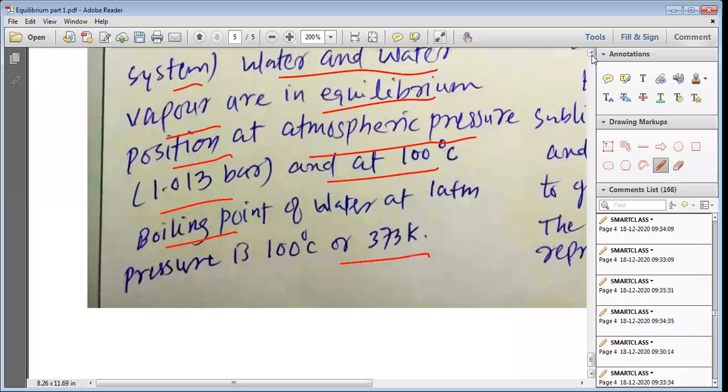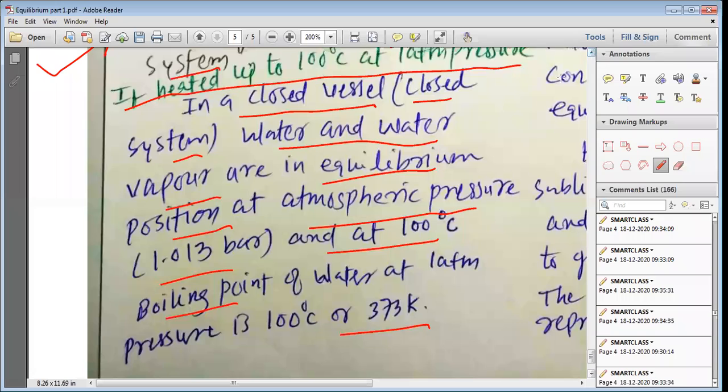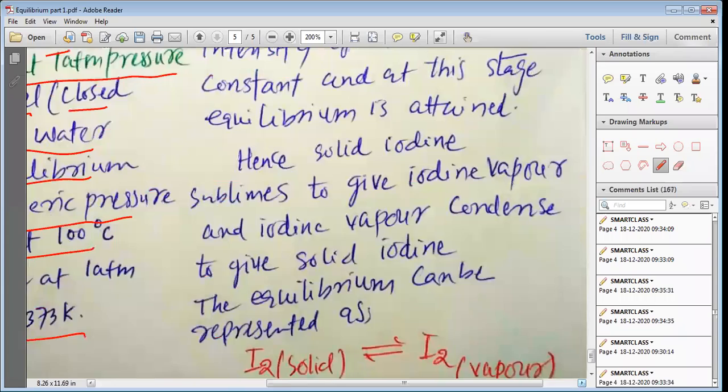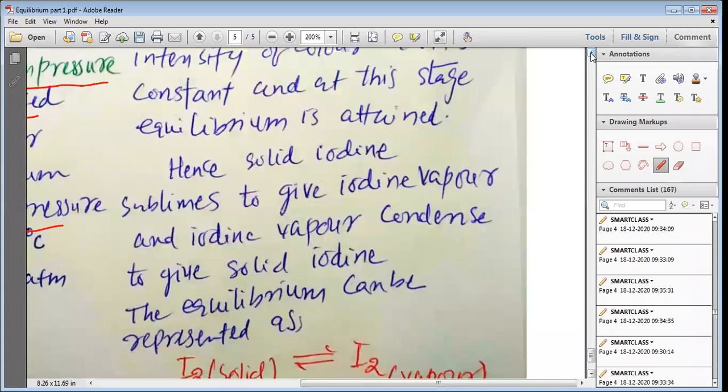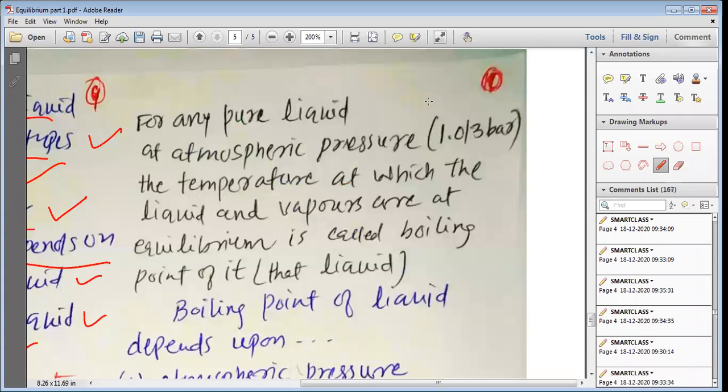So when we heat water, my dear students, the equilibrium can only be established at 100 degrees centigrade. When we increase the temperature, the rate of evaporation increases, and at 100 degrees centigrade there will be an equilibrium established between the two processes: one is the evaporation and the other is the condensation.